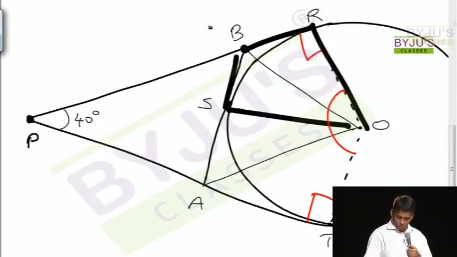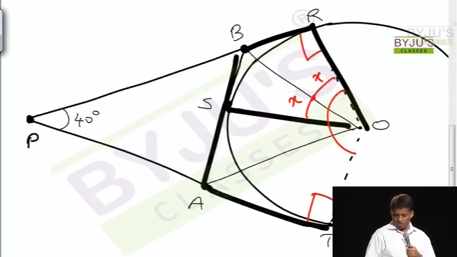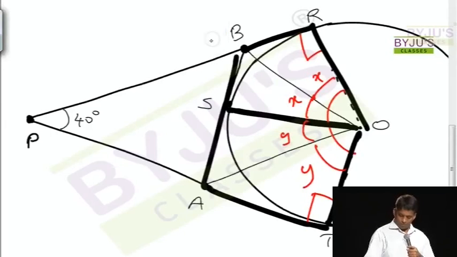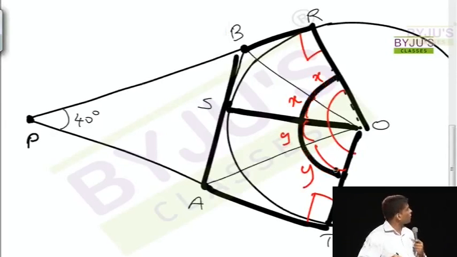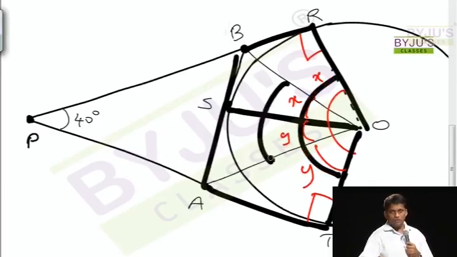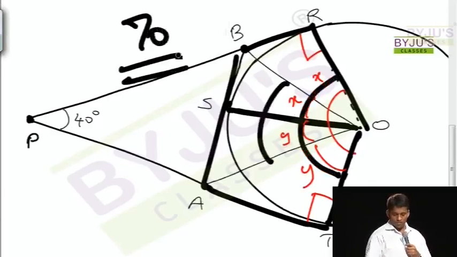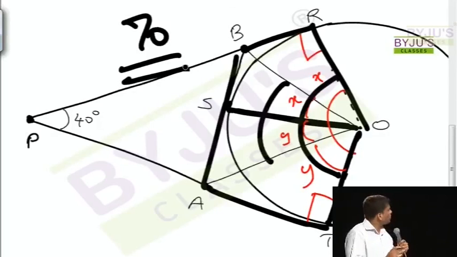So if this is x, this will be x. There is an external point. Just see this point, joining with two tangents, combined with two radii. That's one more kite. So if this is y, this will be y. So this complete 140 is 2x plus 2y. Question is just to find out x plus y. So answer is 70. These are some of the typical questions.